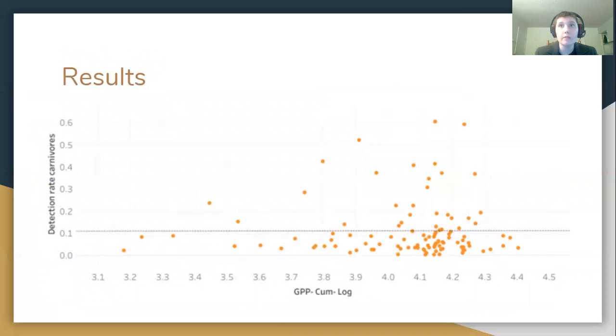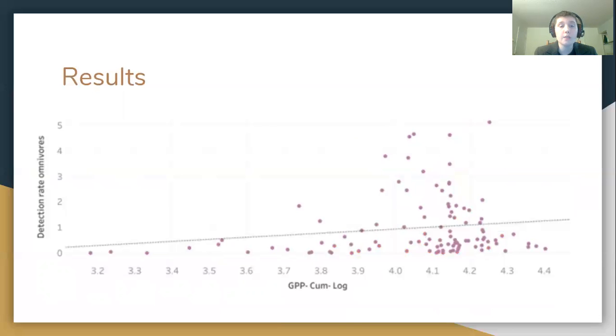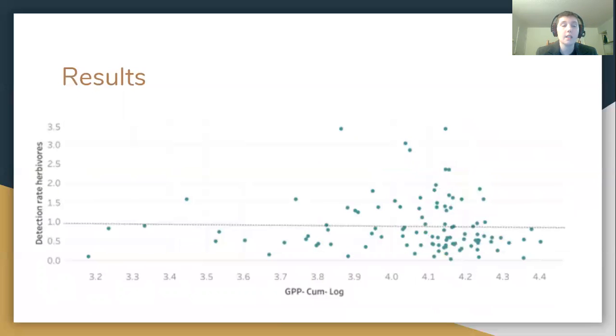So through this study, we found that there was no relationship between GPP and carnivore abundance, due to our R-squared value being 0 and our p-value being 0.98. We also found that omnivore abundance was slightly positively correlated with GPP, with an R-squared value of 0.02 and a p-value of 0.11. Interestingly enough, we found that the relationship between GPP and herbivores was actually slightly negative, with an R-squared value of 0 and a p-value of 0.78.